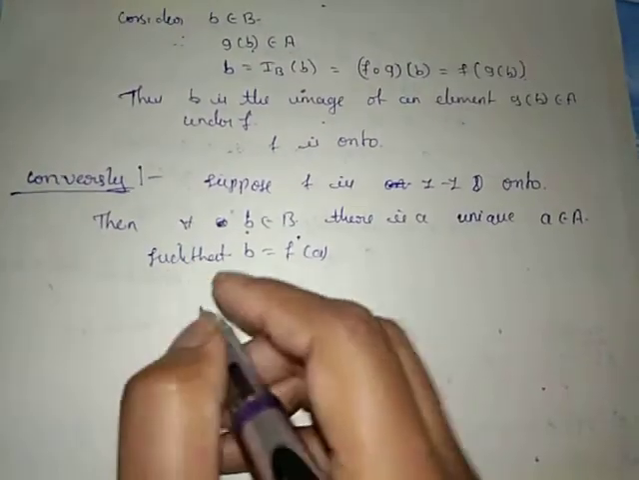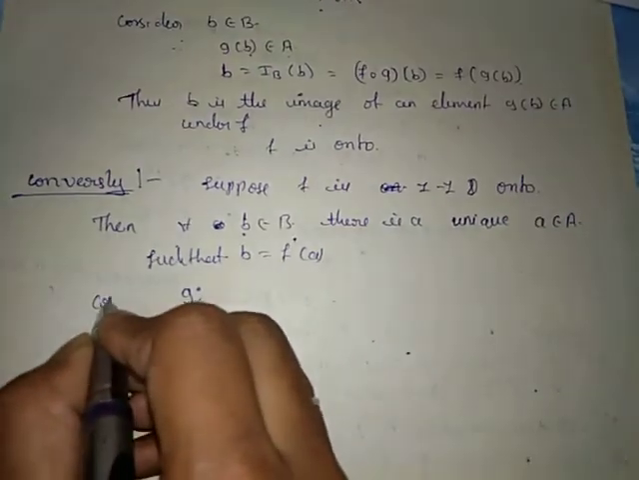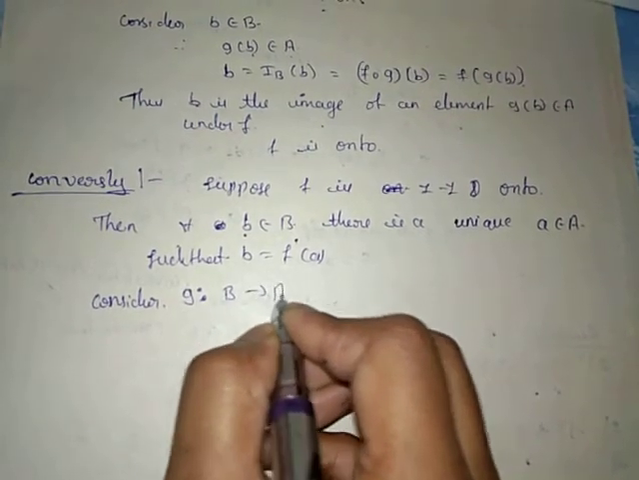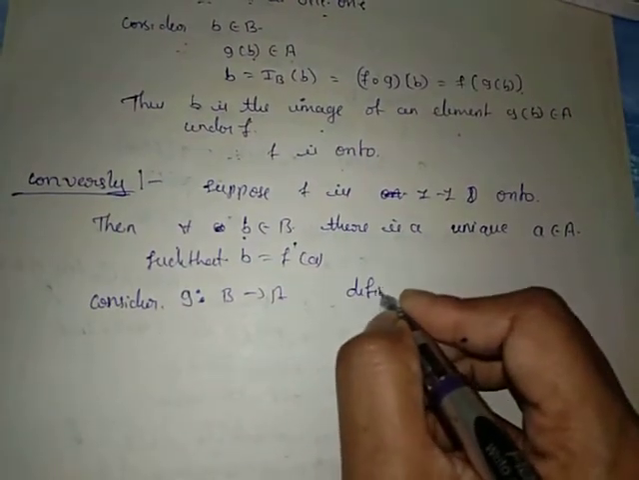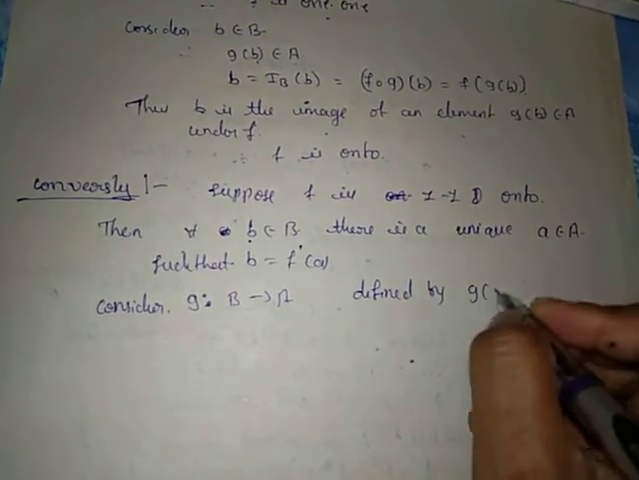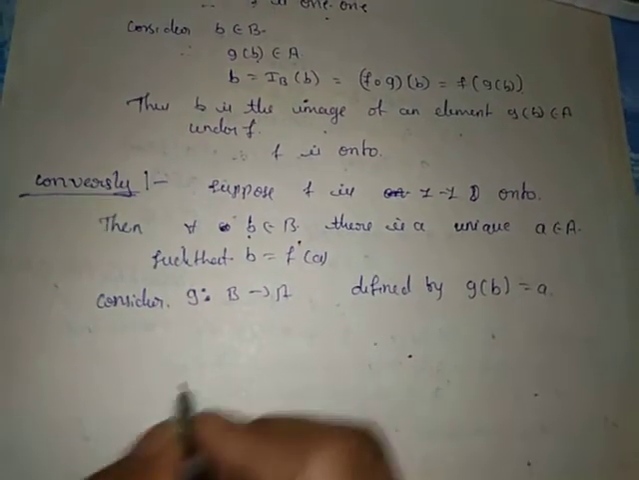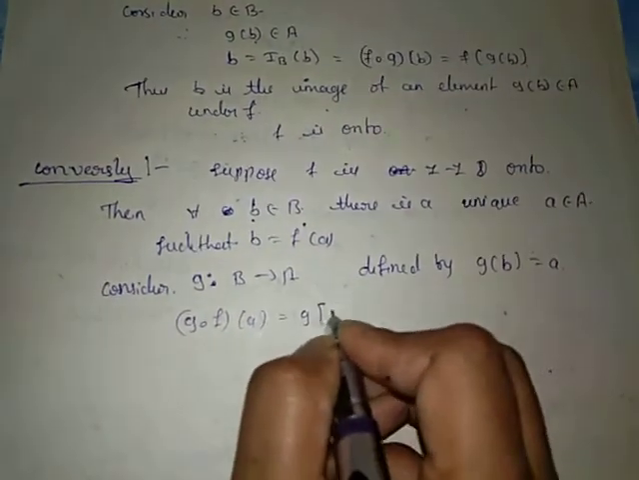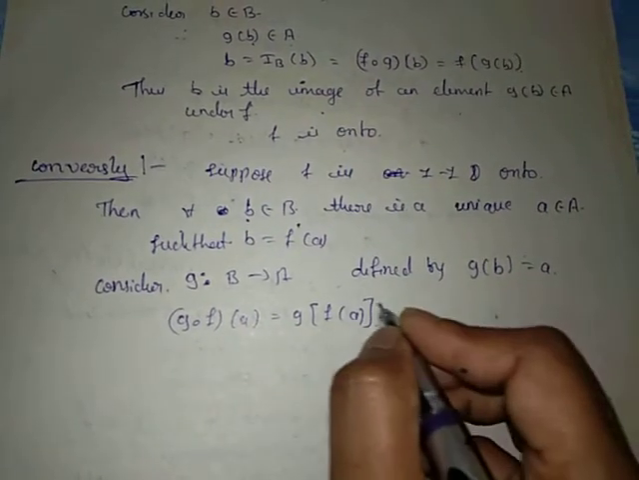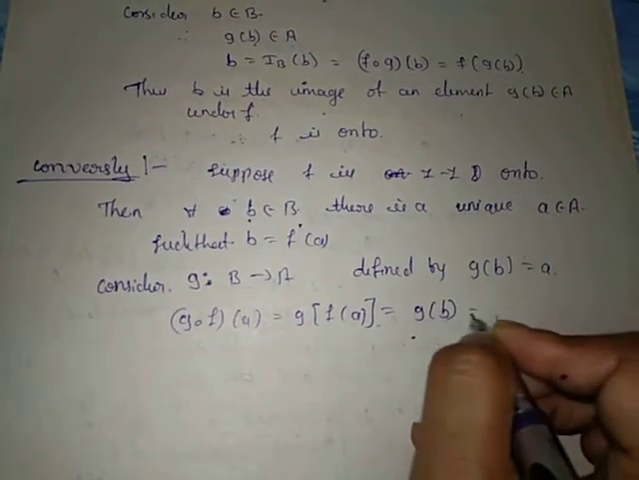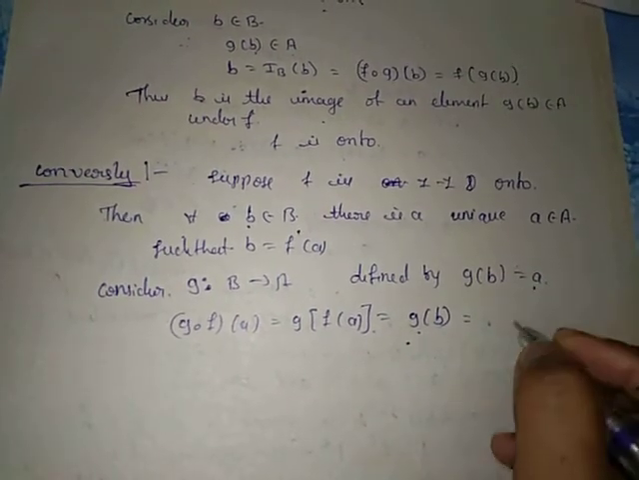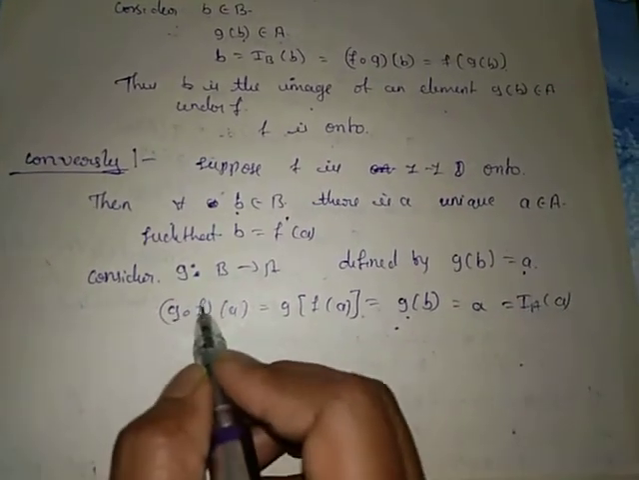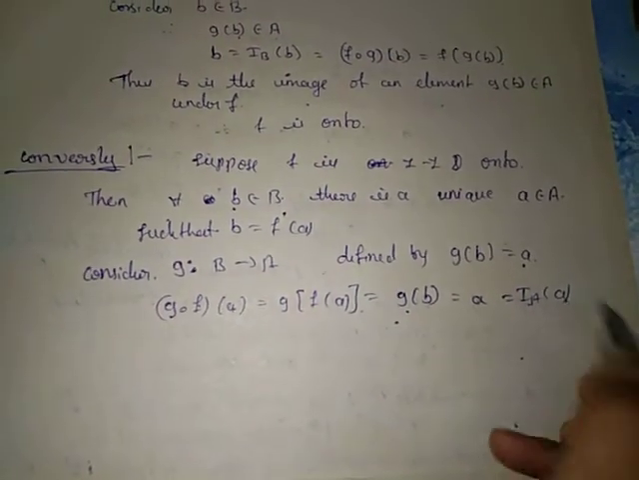Now consider a function g from B to A defined by g of b equal to a. Now g dot f of a is equal to g of f of a. We know that f of a equals b. Therefore g of b equals a, that is equal to I_A of a. So g dot f of a equals I_A of a.